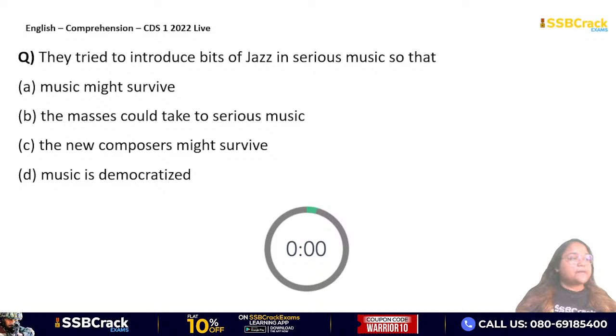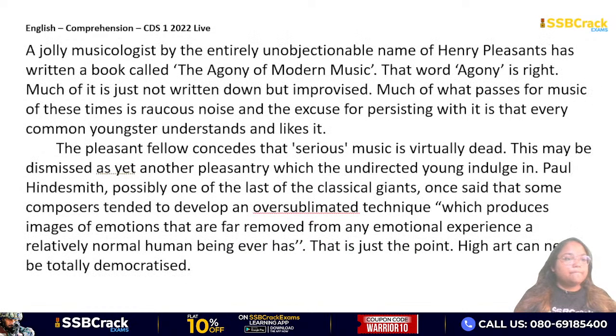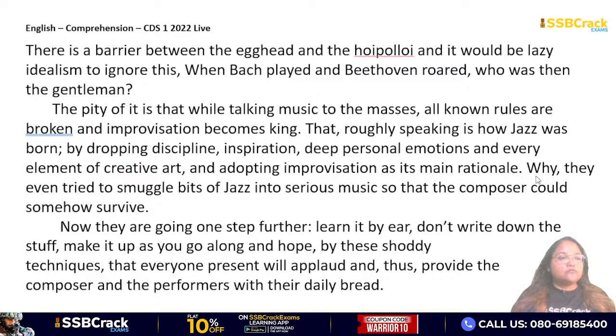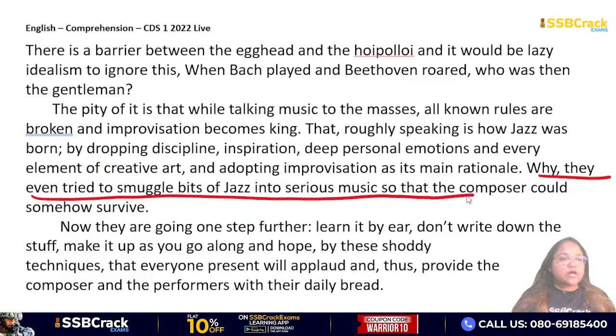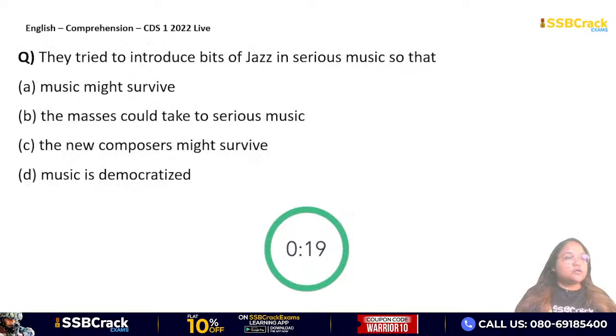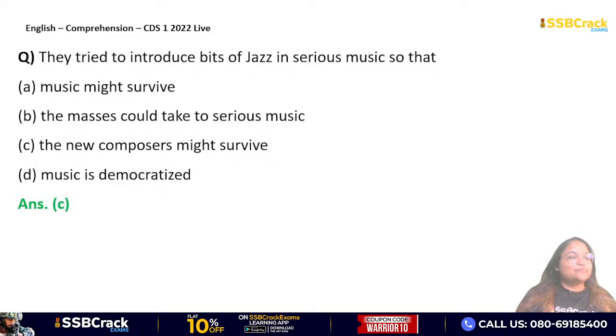If you go back to the passage, this is the part where it's written that they even tried to smuggle bits of jazz into serious music so that the composer could somehow survive. क्योंकि serious music समझने वाले लोग नहीं है ना? So therefore, what will be the answer? Option C. The new composers might survive. It is written directly in the passage itself. So C will be your answer.